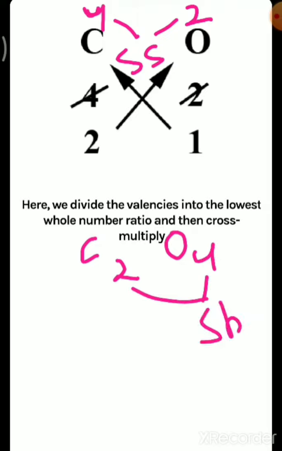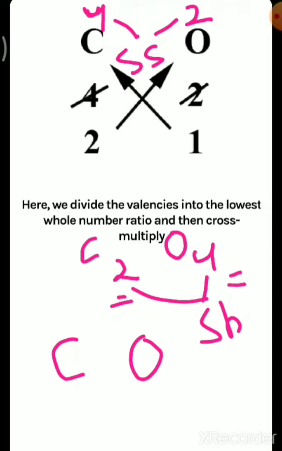Okay, so as I told you, we have already cross multiplied here. C2O4 we have written, so we have to divide these by their HCF. So 4 divided by 2, how much?